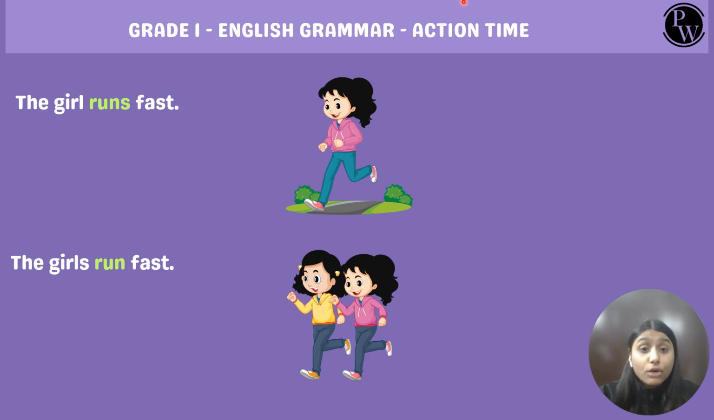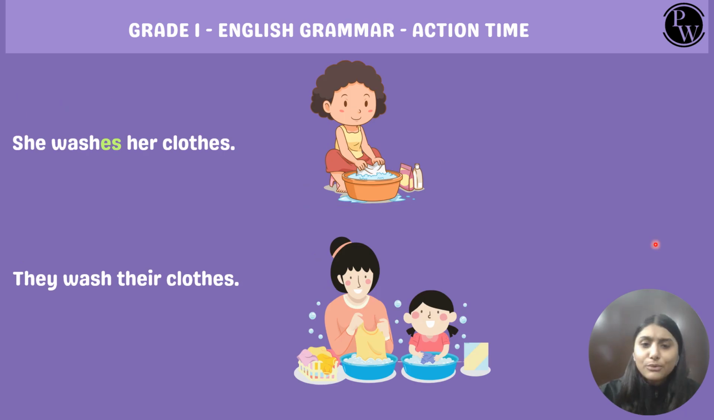But when we talk about more than one person, animal or thing, we do not add s or es to the action word. Like here, we are talking about girls. So we did not add s or es to the action word. Is it clear? Great.